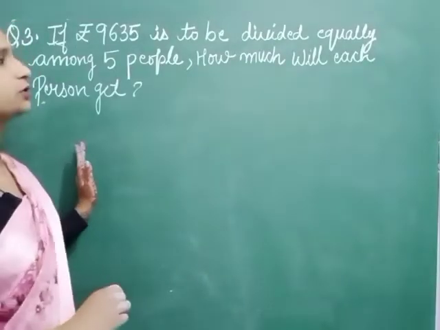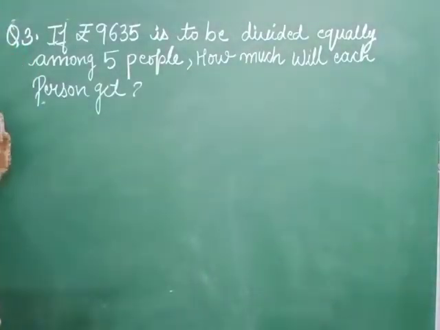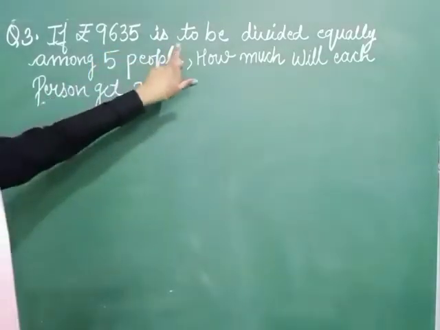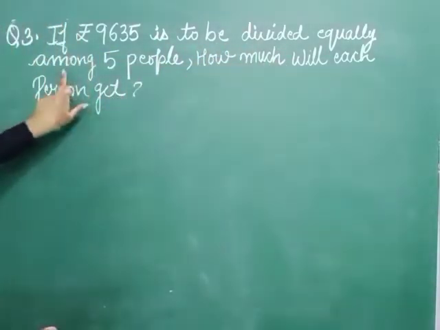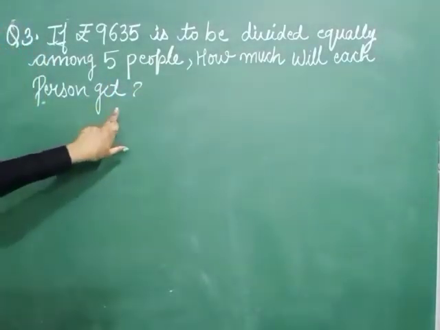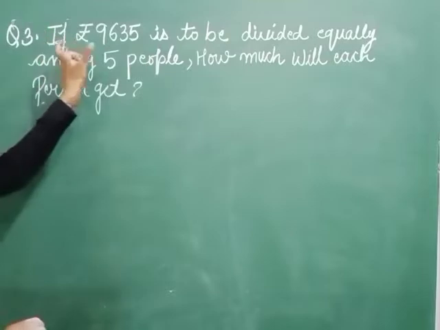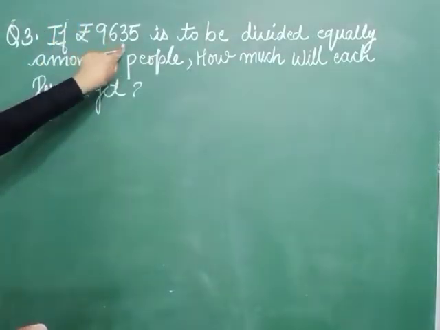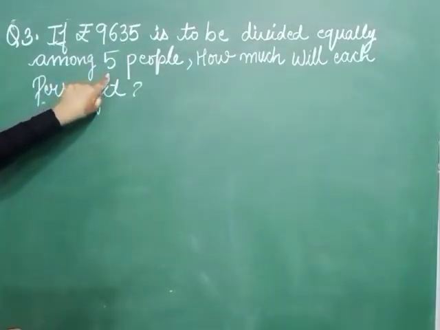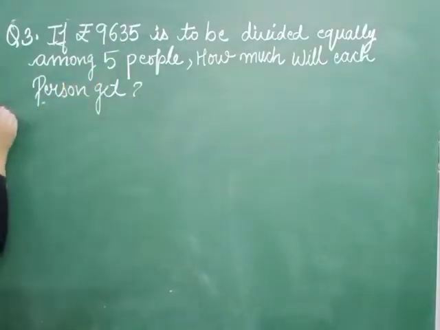Moving on to our third question, question number 3. If rupees 9,635 is to be divided equally among 5 people, how much will each person get? Okay, so what have you been given here? Total amount, that is 9,635, and number of people 5. So first you have to write what is given to you.